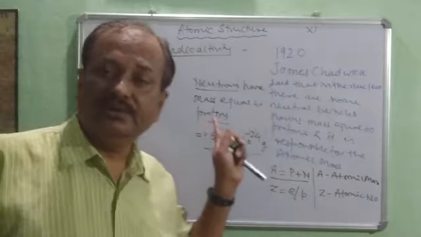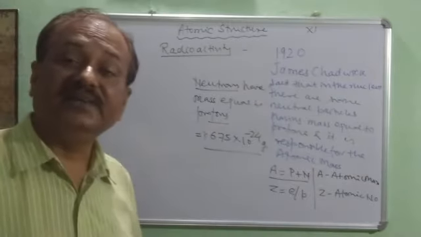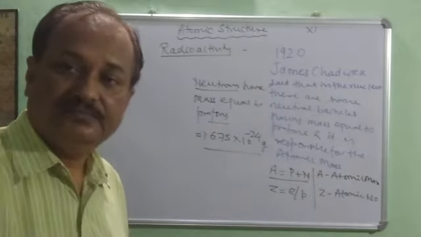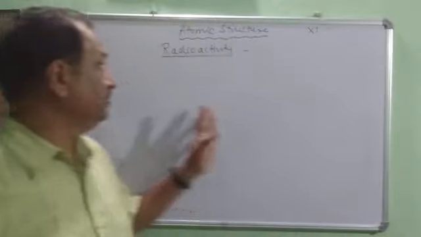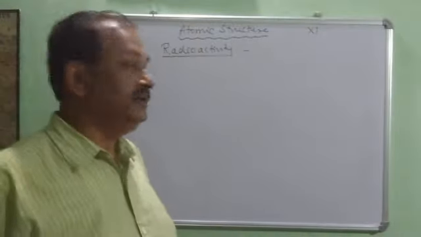Then you will see a very important topic, radioactivity. Now I am going to explain the next very important part, radioactivity.